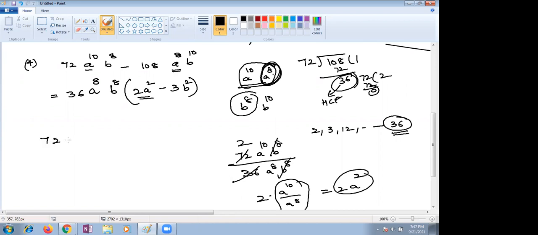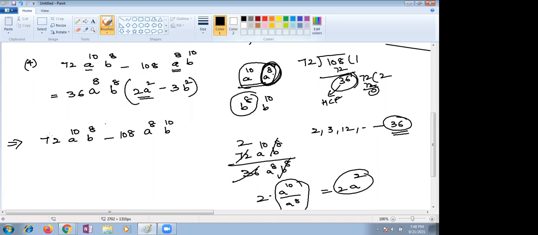You just see 72 a to the power 10, b power 8 minus 108 a power 8 and b power 10. This is our question. You need to factorize this. So to factorize this, we need to eliminate the common factors. You need to take outside the common factors. Highest common factor. Which is the highest common?